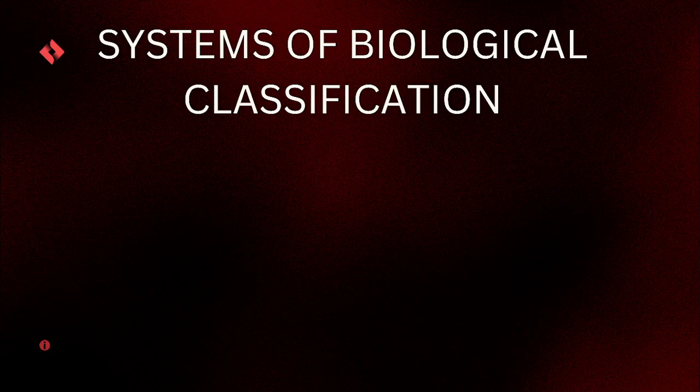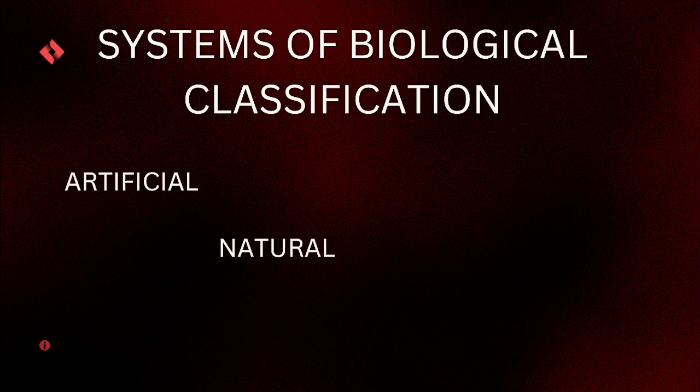In this module, we are going to discuss biological classification. You know, classification is very important. It helps to keep the information organized. Moreover, it allows biologists to work and communicate efficiently with precise information. There are different systems of classification. A few of them are artificial system, natural system, and phylogenetic system.